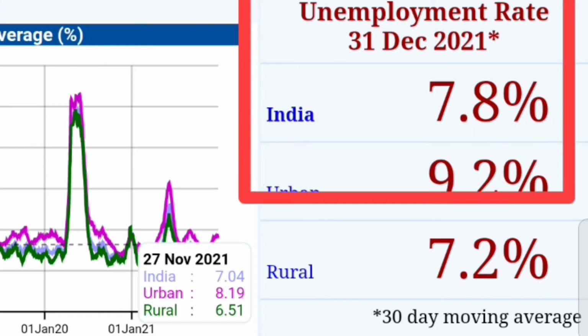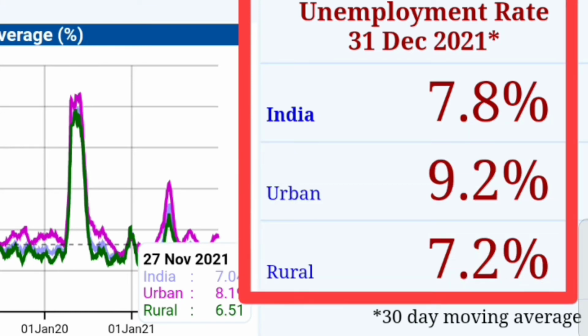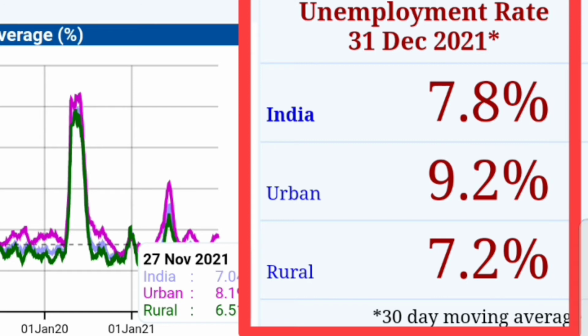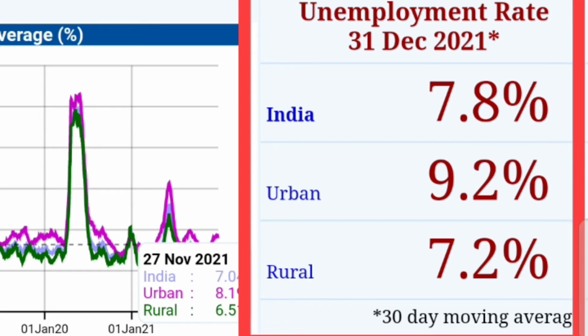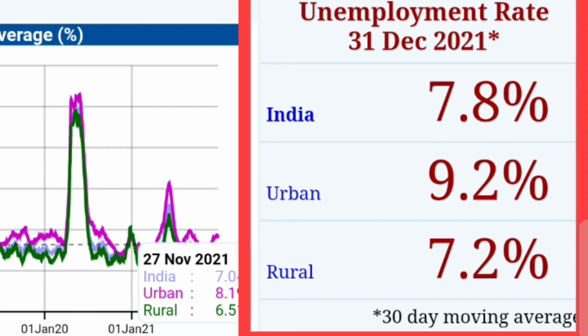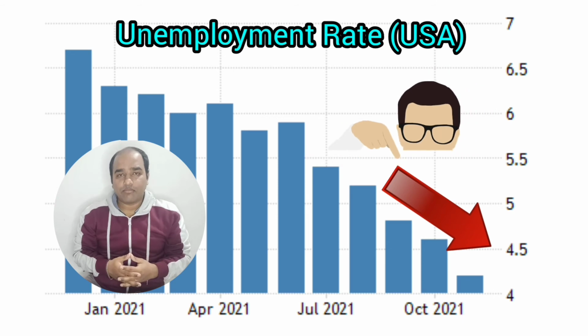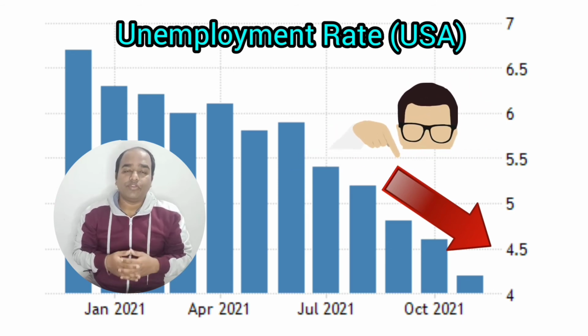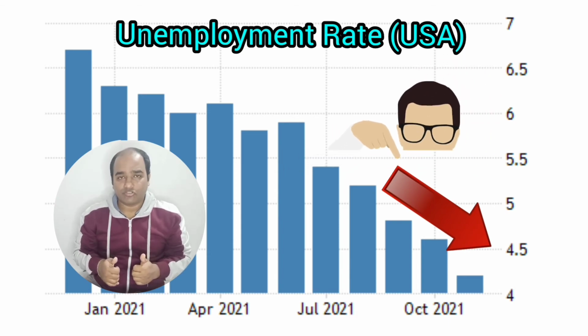Presently, this number is 7.8% for total India, and in urban areas this number is standing at 9.2%, and in the rural segment this number is standing at 7.2%. In USA also, this unemployment number is going down very sharply. That's a good thing for the economy and the investors.